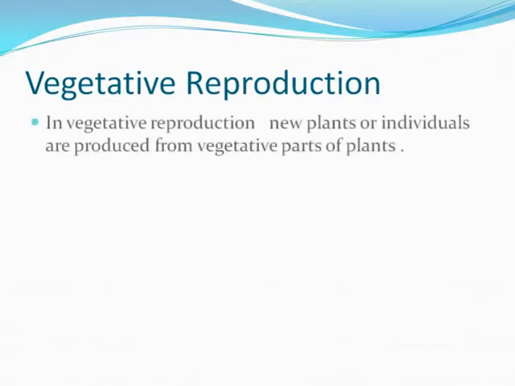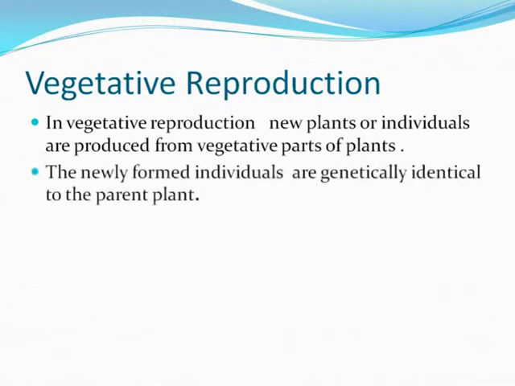The vegetative reproduction is usually in plants, and new plants or individuals are produced from the vegetative parts of the plants. The newly formed individuals are genetically identical to the parent plant, very common in the flowering plants.